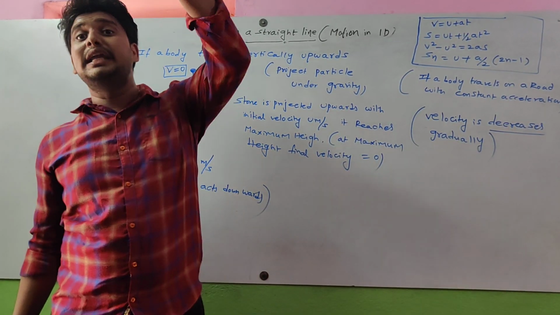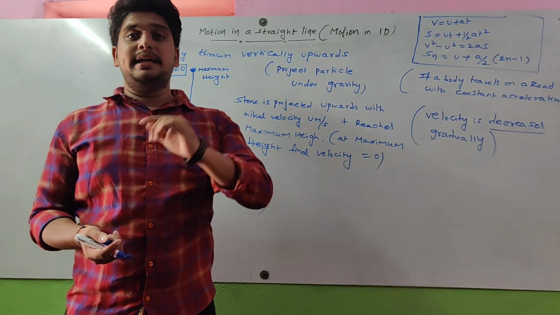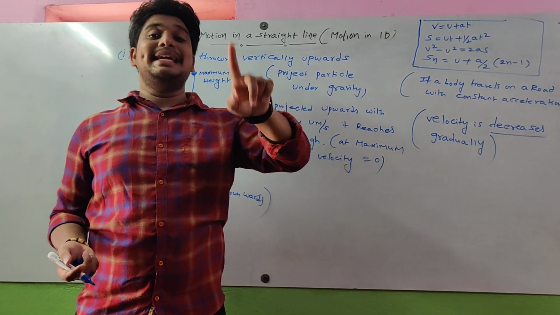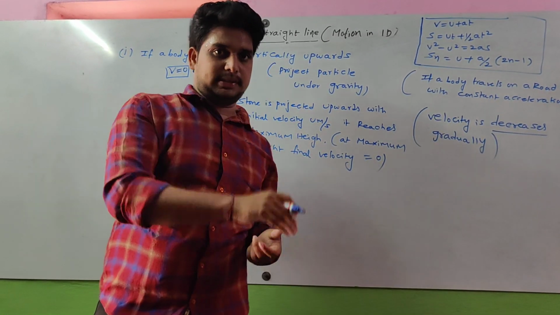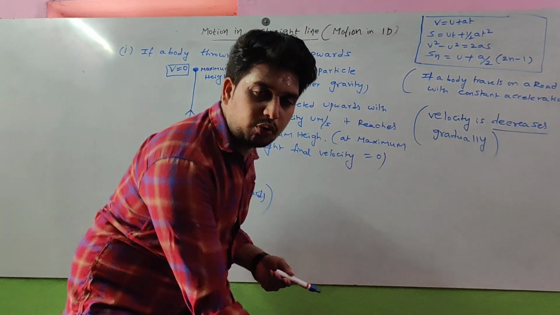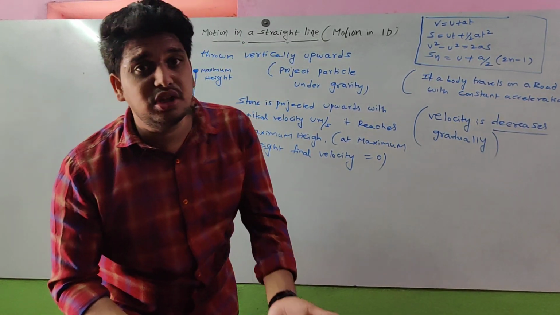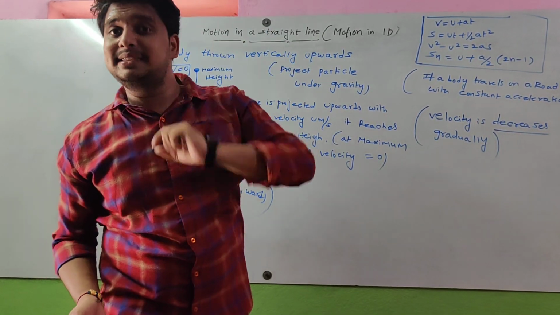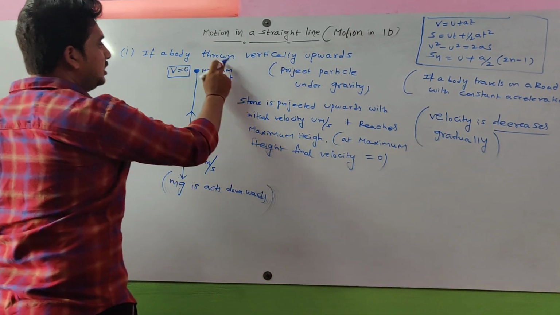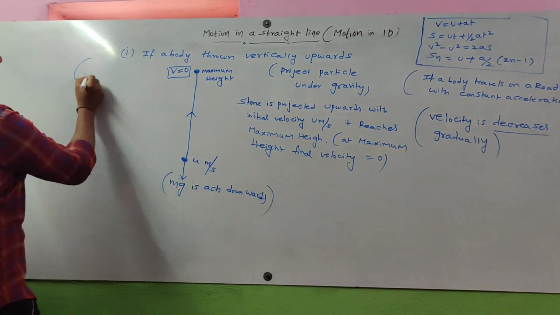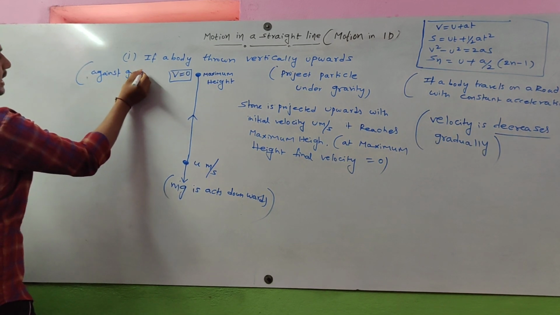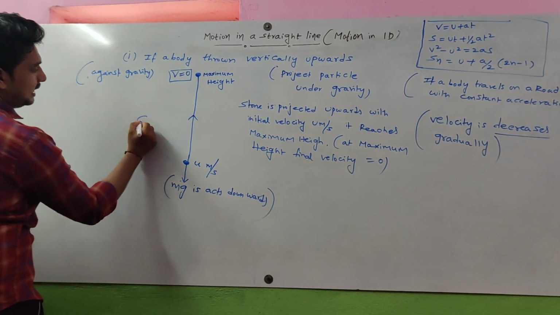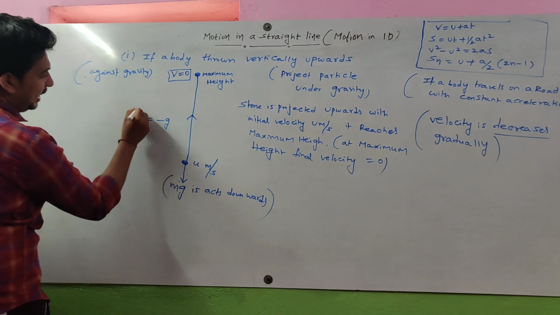A body moves vertically upward, that means the body is projected against gravity, because the direction of acceleration due to gravity is downward, while the body is projected in the upward direction. This is against gravity. So a body thrown vertically upward means it is against gravity. We project against gravity. That's why here we are taking acceleration as minus g.